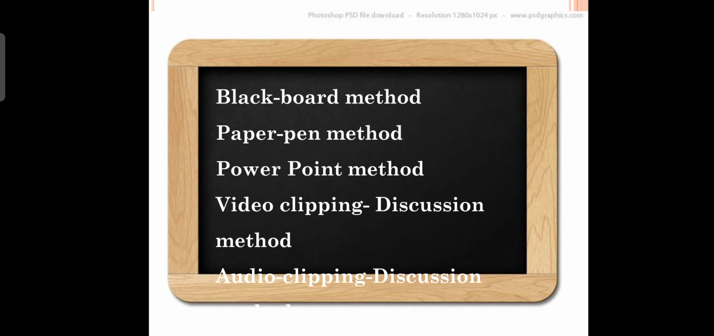Okay, the first method is called the blackboard method. The second is the paper pen method. The third is the PowerPoint method. Number 4 is the video clipping discussion method. Number 5 is the audio clipping discussion method. Okay, these 5 methods come. And all the 5 methods cannot be applied for all the concepts.